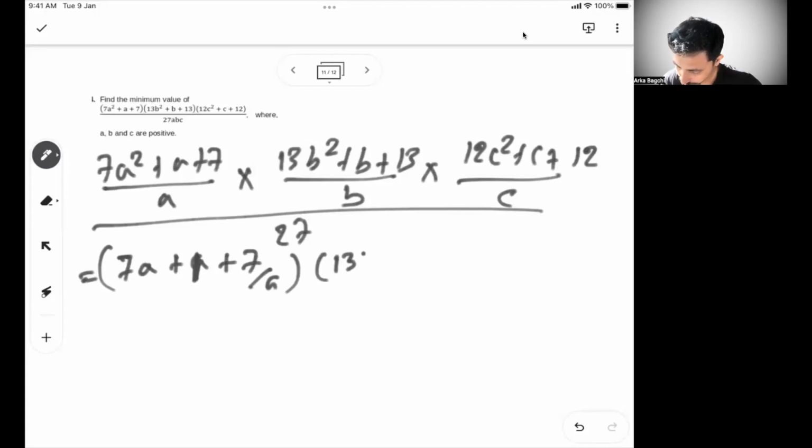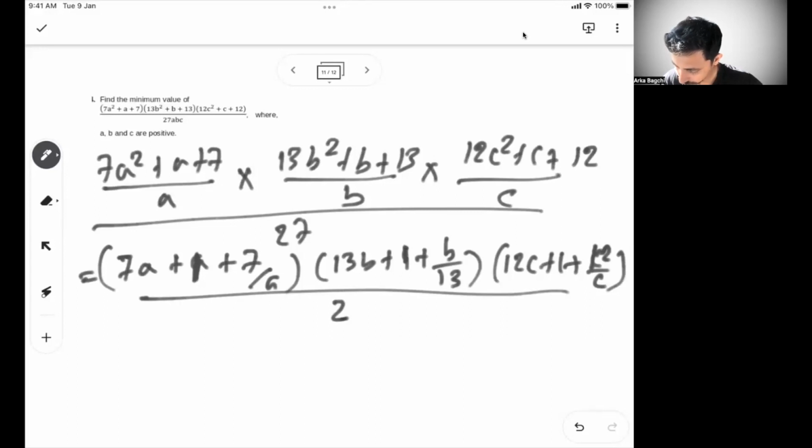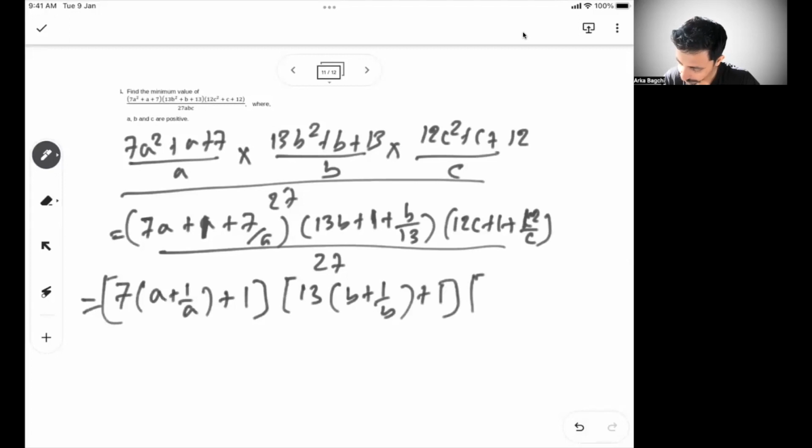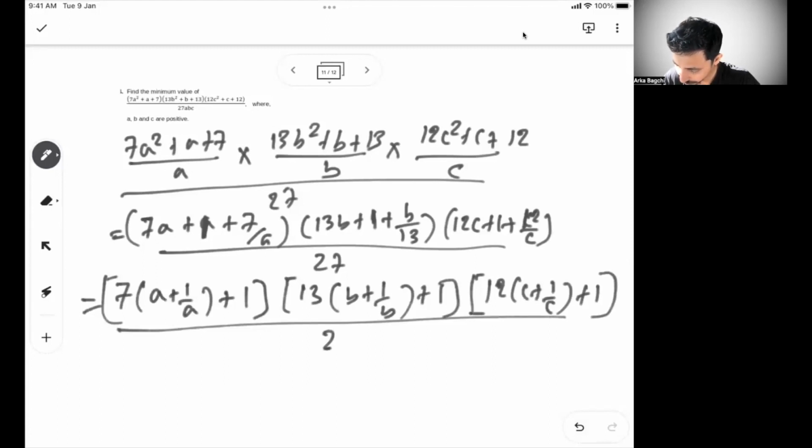Then we have 13B plus 1 plus B by 13, into 12C plus 1 plus 12 by C, divided by 27. So we are just dividing by A, B, and C. Now the first part becomes, if I take 7 common, A plus 1 by A plus 1. The next part, 13 common, B plus 1 by B plus 1. Third part, 12 common, C plus 1 by C plus 1. This whole divided by 27.